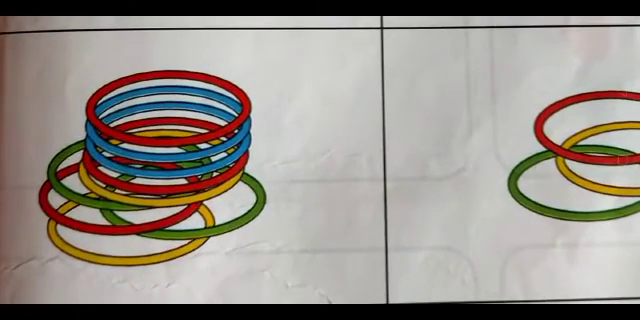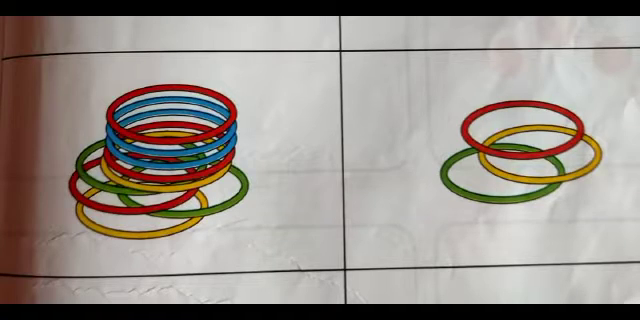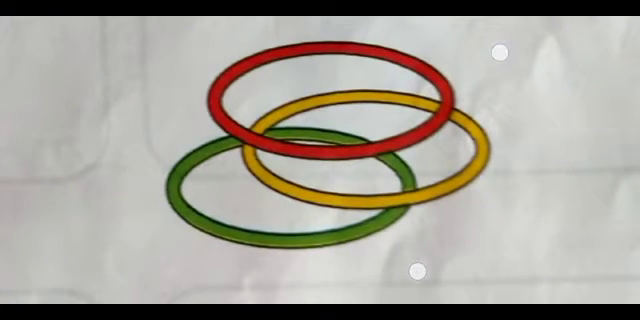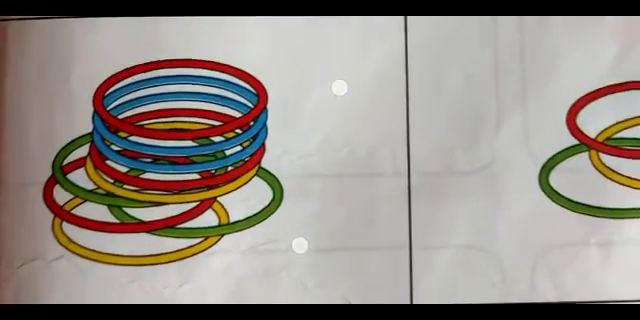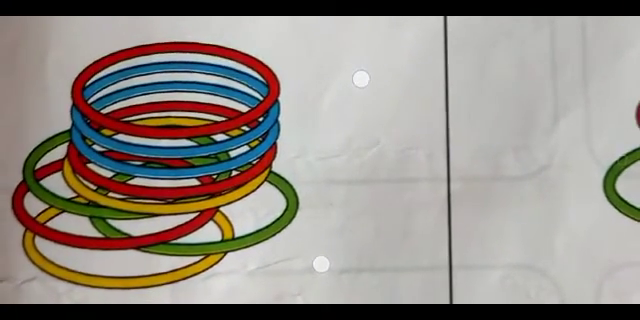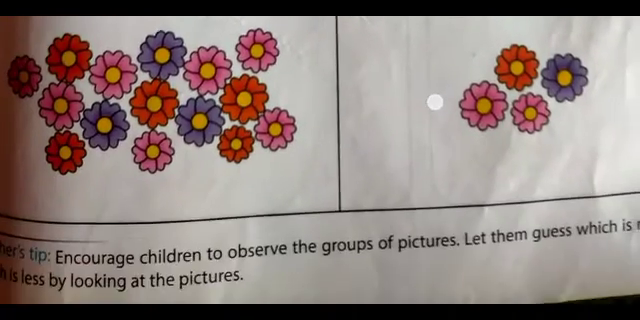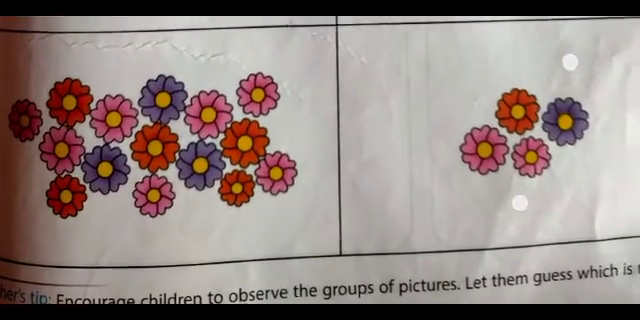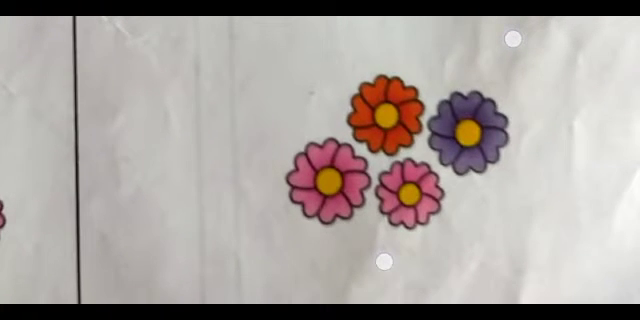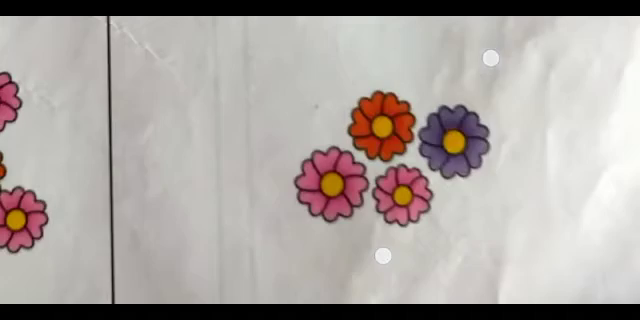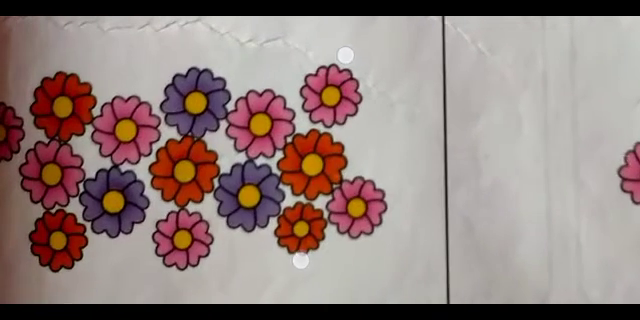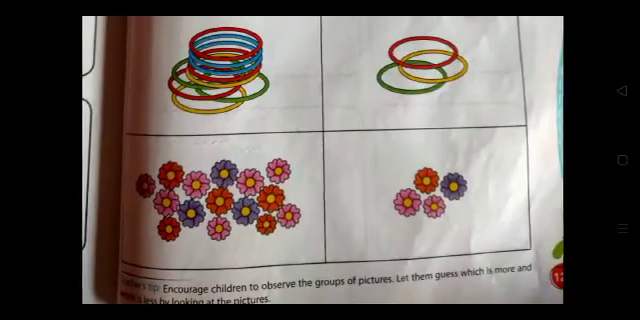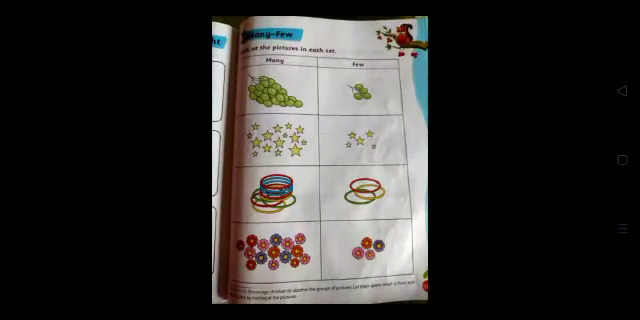See, the third example is of bangles. Here only 3 bangles are there in the few column, but here so many bangles are there in the many column. Our last one is of flowers. Here we can simply count the 4 flowers in the few column, but in this many column there are more flowers, so you can't count them. It is in your textbook, page number 125.